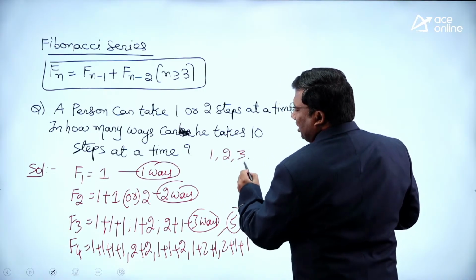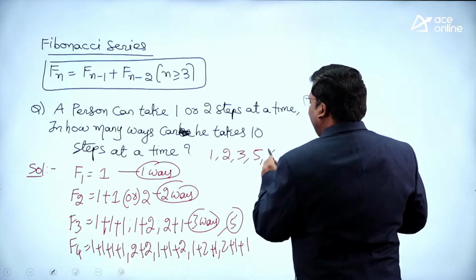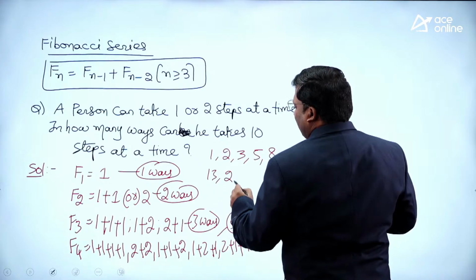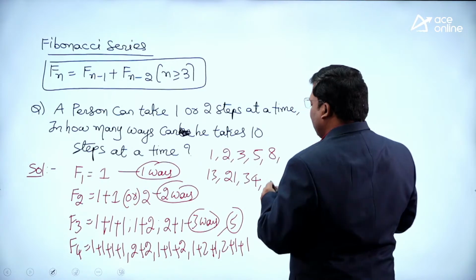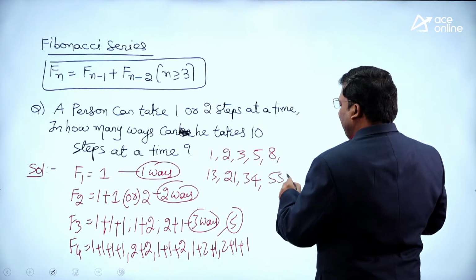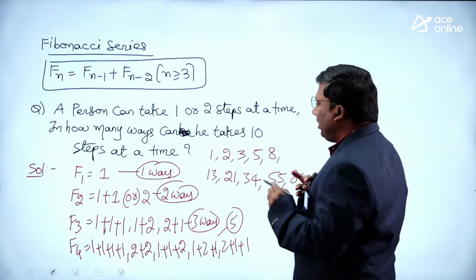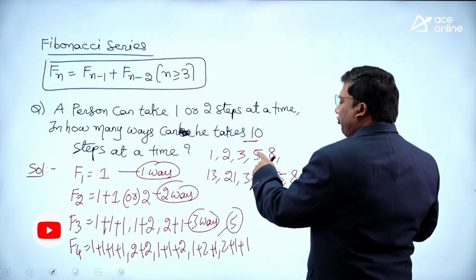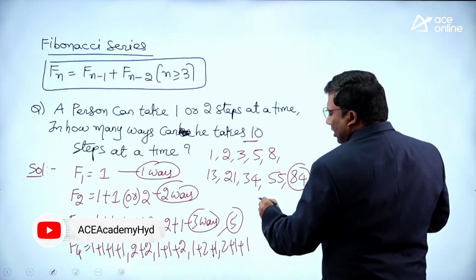1, 2. Next is 2 plus 1, 3. Next is 3 plus 2, 5. 5 plus 3, 8. 8 plus 5, 13. 13 plus 8, 21. 21 plus 13, 34. 34 plus 21, 55. 55 plus 34, 81. Totally, how many steps we require? 10 steps we require. 1, 2, 3, 4, 5, 6, 7, 8, 9, 10. What is the answer? 84.